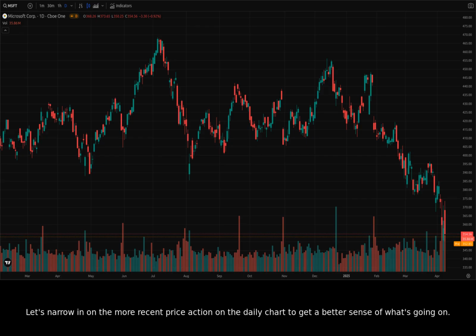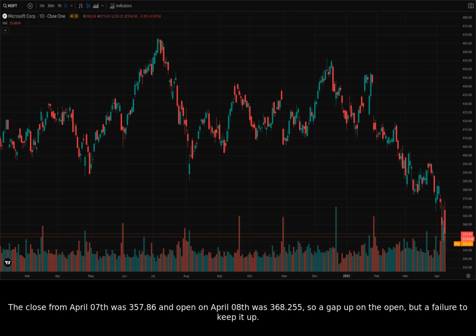Let's narrow in on the more recent price action on the daily chart to get a better sense of what's going on. We see a large red candle on April 08th showing strong selling pressure. The close from April 07th was 357.86 and open on April 08th was 368.255, so a gap up on the open, but a failure to keep it up.